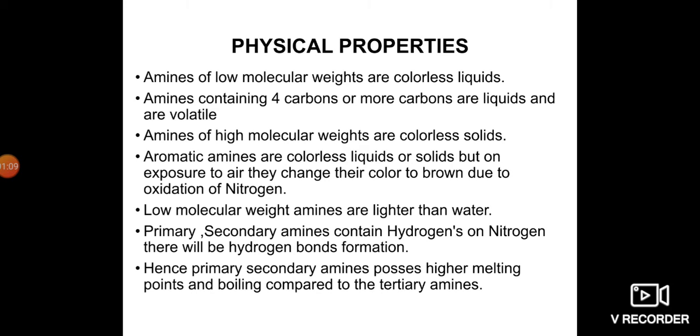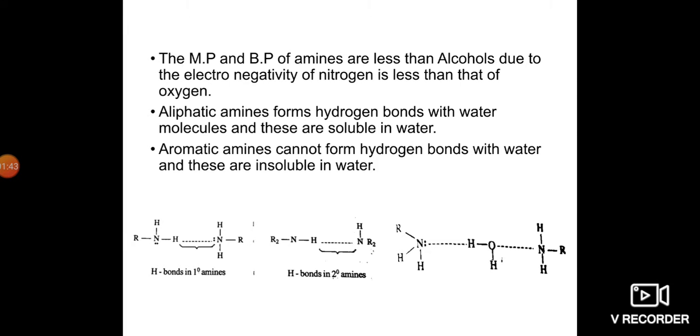Primary and secondary amines contain hydrogens on nitrogen, so hydrogen bonds are formed. Hence, primary and secondary amines possess higher melting points and boiling points compared to tertiary amines, because primary and secondary amines contain hydrogen bonds. Due to the hydrogen bonds, their boiling and melting points are high, whereas tertiary amines have no such hydrogens. That's why their melting point is low.